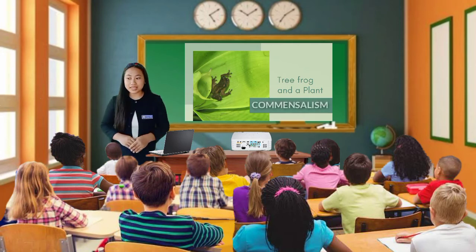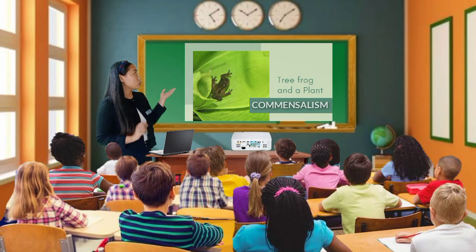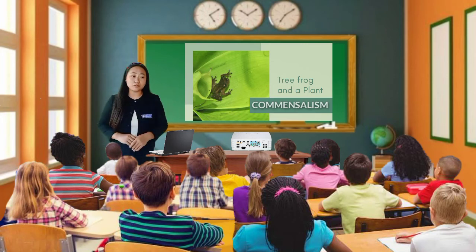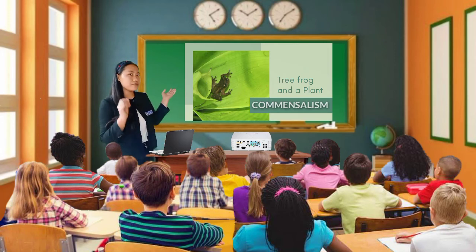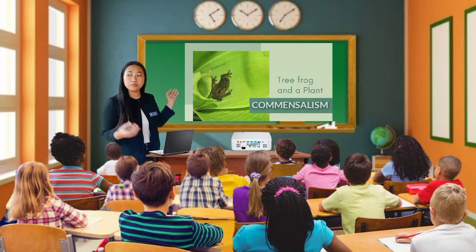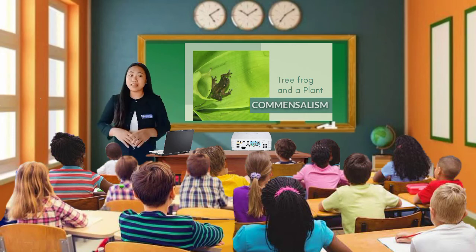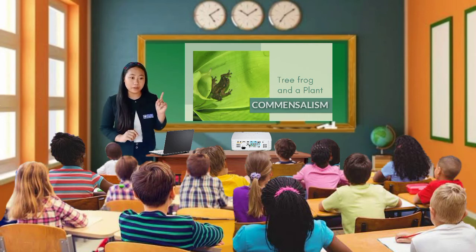It became commensalism because tree frogs use leafy plants to protect themselves, particularly from the rain. And the tree or the plant, however, is neither affected, harmed, nor benefited from the frogs. That's why it became commensalism, because only one species benefits and the other is not harmed, neither affected.